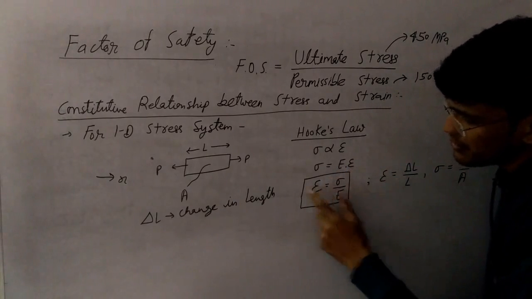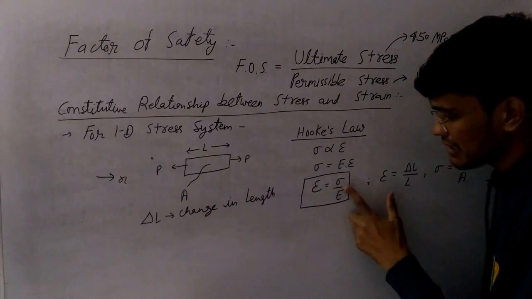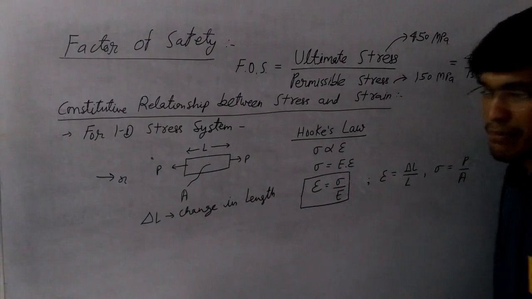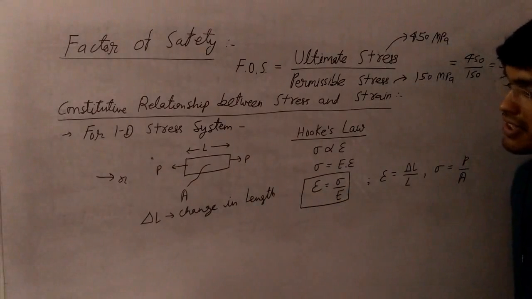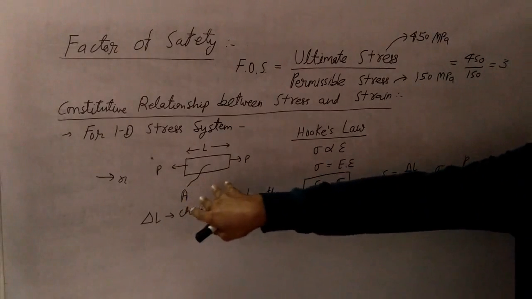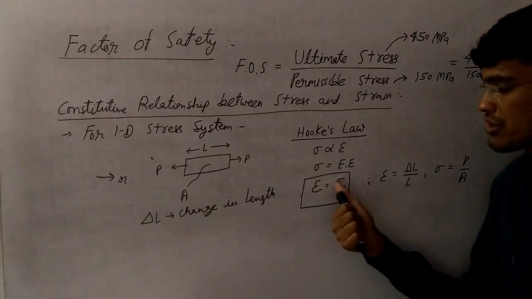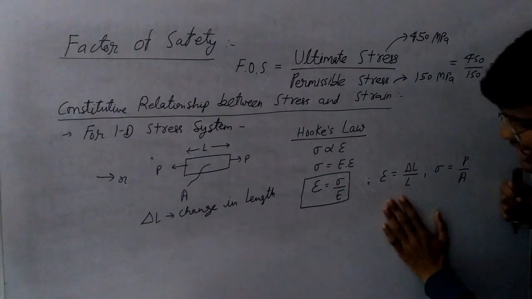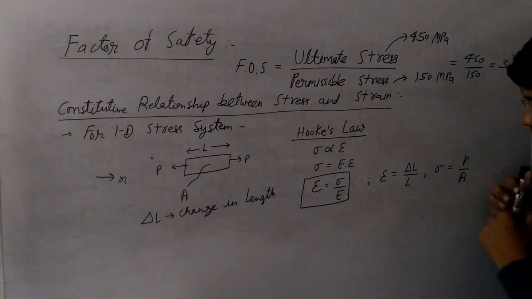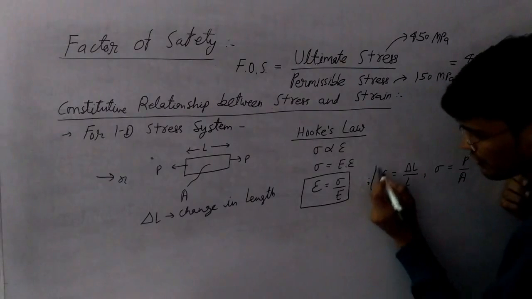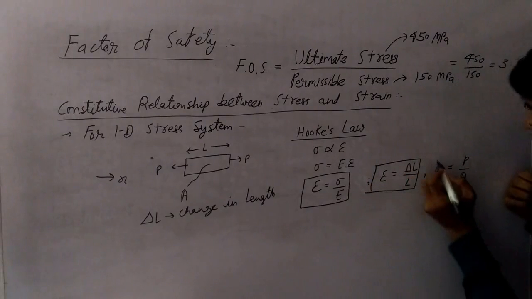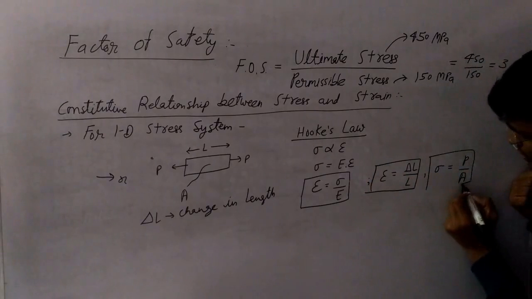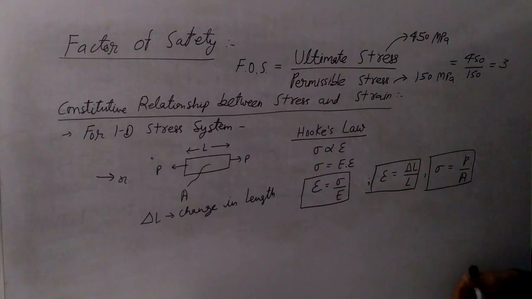The strain value in this member can be written as the stress divided by modulus of elasticity. So strain in this member is equal to the ratio of stress to the modulus of elasticity. The strain can be defined as the change in length divided by original length, which we have discussed earlier, and the value of stress is equal to the load divided by the area.